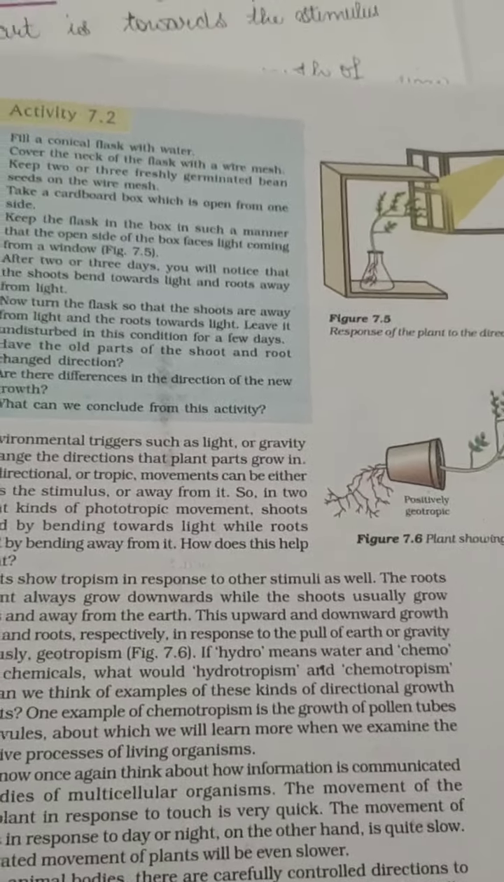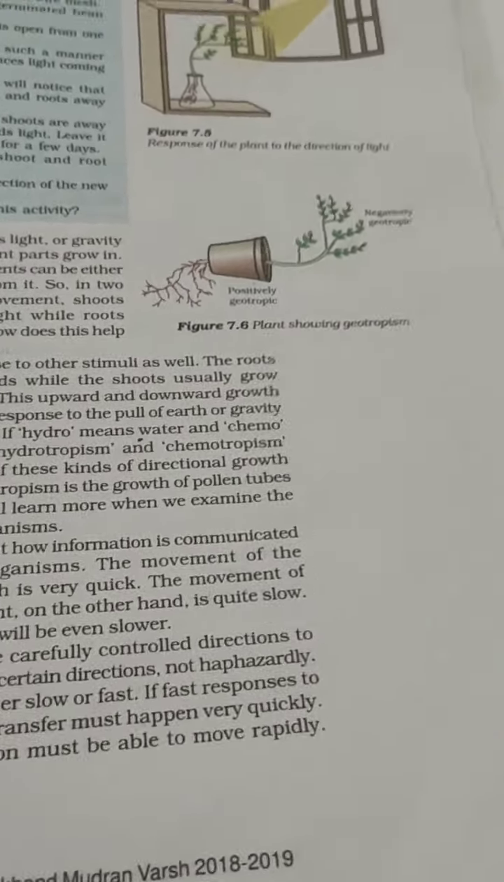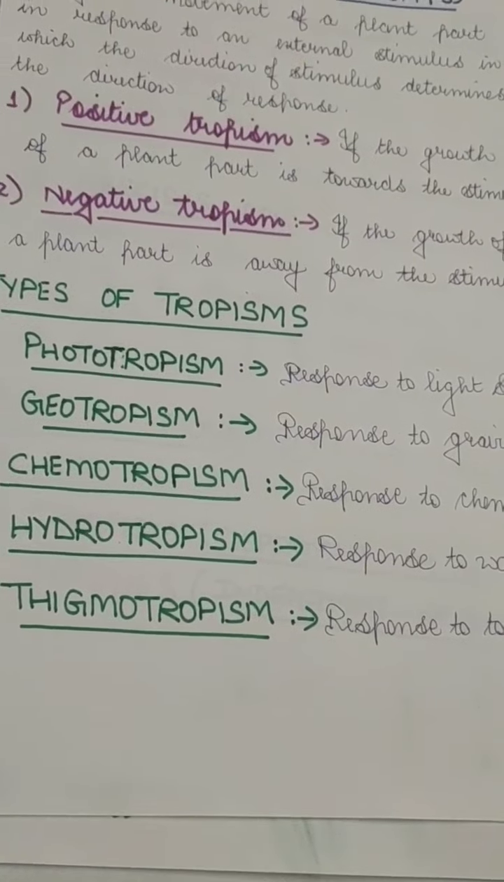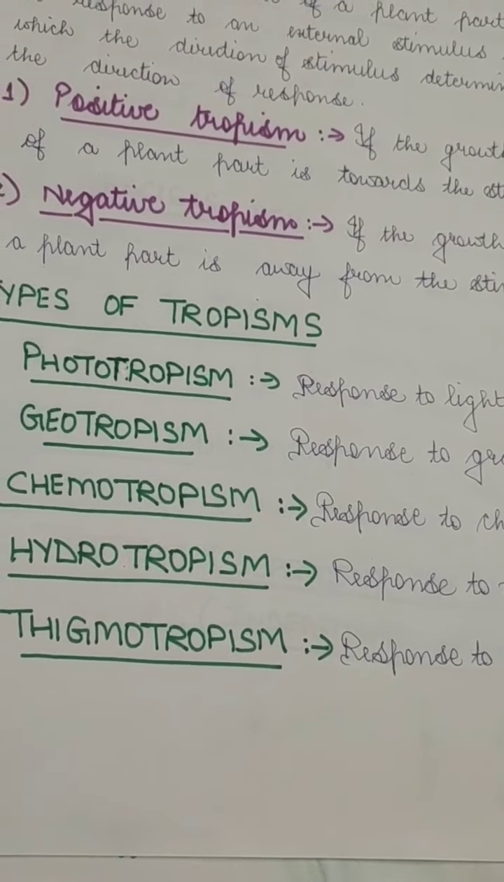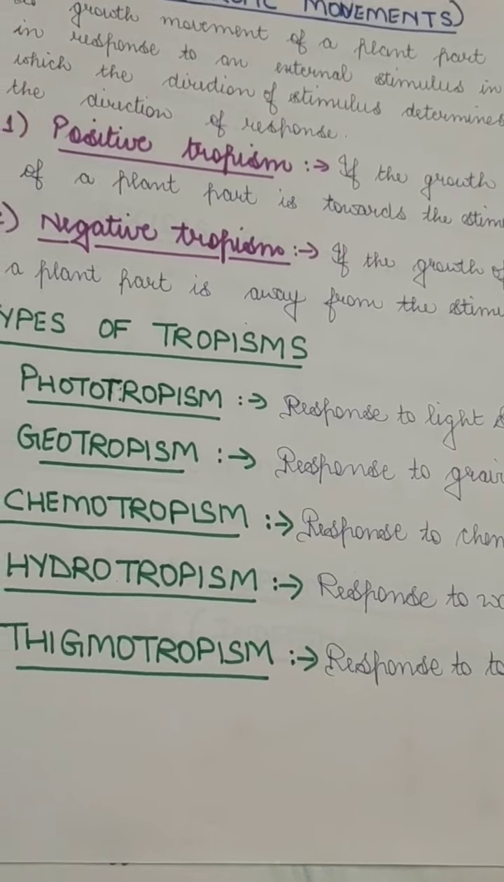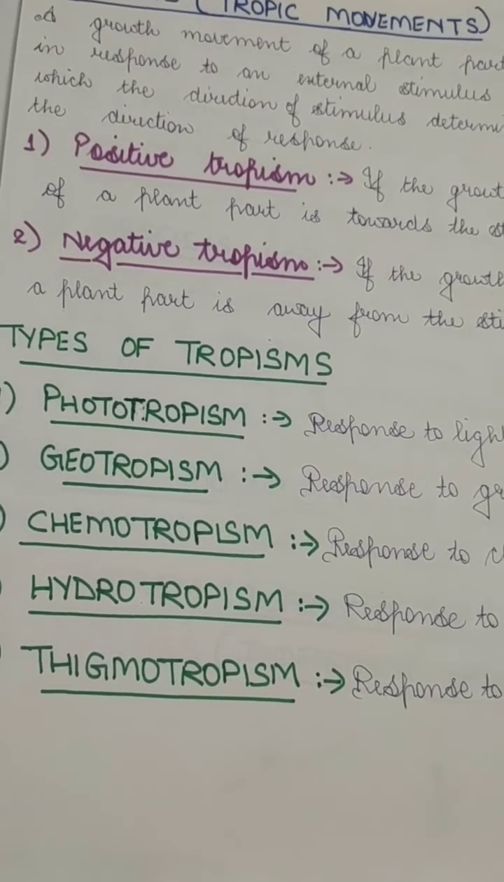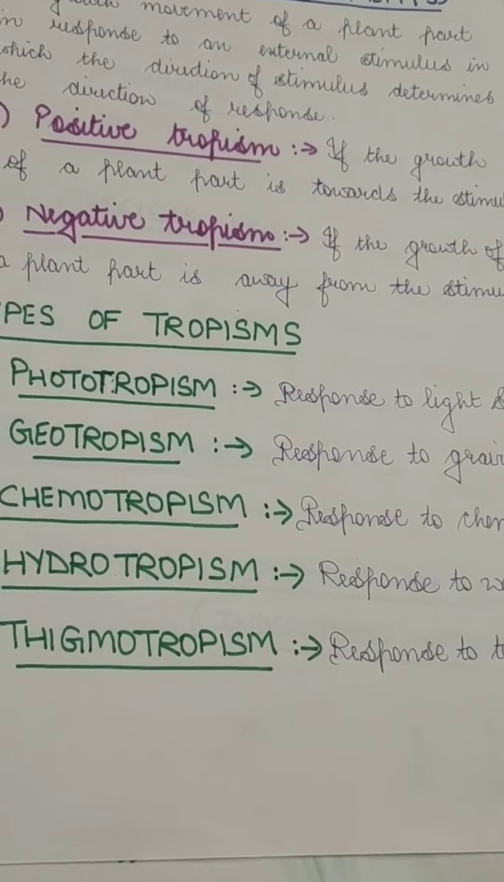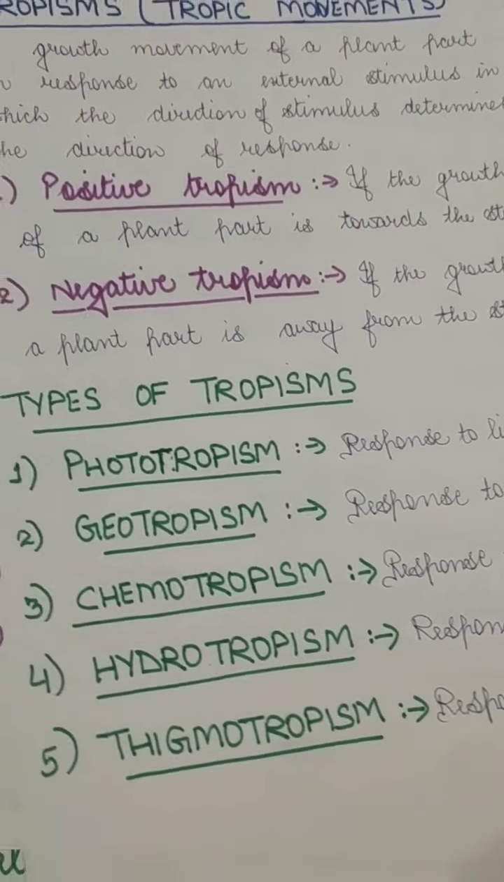And we are discussing tropic movements first. So now moving to the next, the next is chemotropism, and the growth of a plant due to a chemical stimulus is called chemotropism. It is seen in the flowering plants since the plants undergo sexual mode of reproduction, and there are